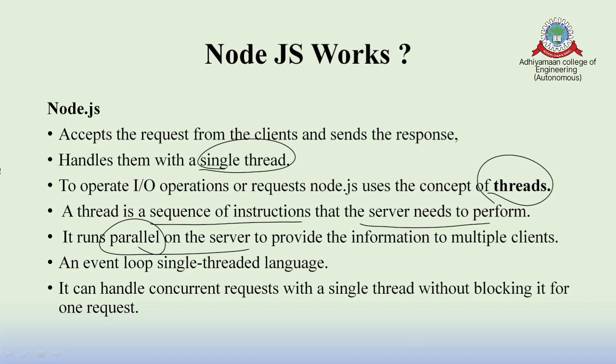Next, we are coming to the event looping of a single-threaded application. So these are all the things you have to understand. And next, one very important thing is called concurrent or simultaneous requests. I have a single movie on my server, and all 60 students are watching the same movie at the same time. What about the speed of the video? Will it be synchronized, or blocked, or very slow?